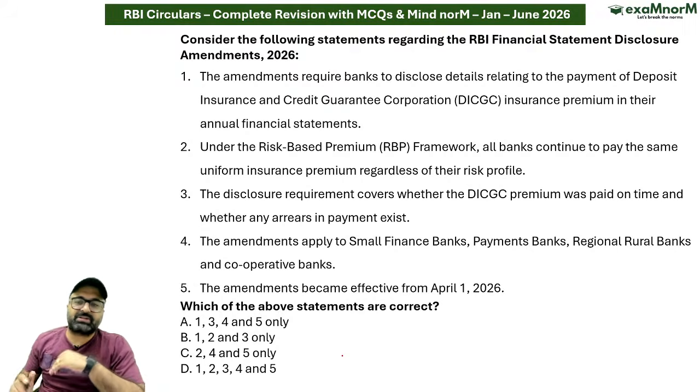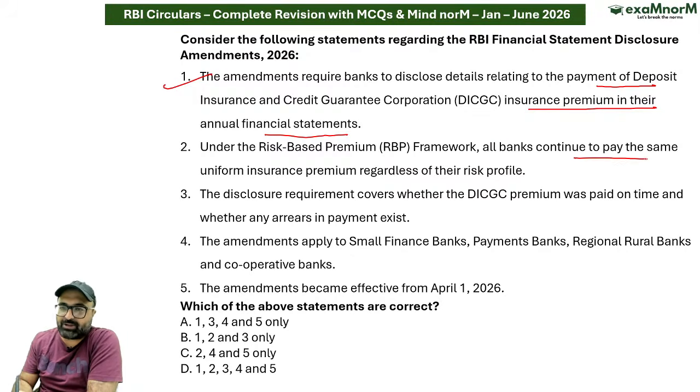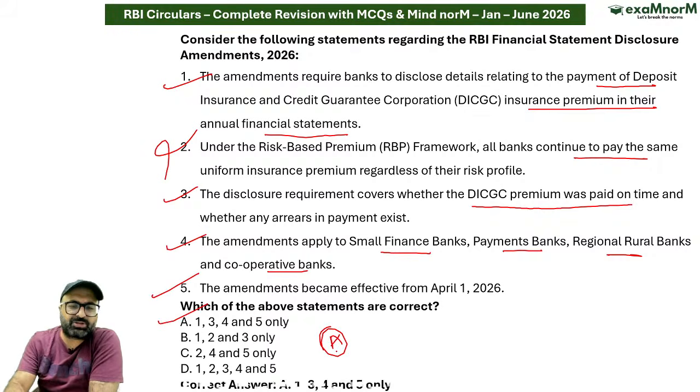So the next question is again on the same. The amendment require bank to disclose the details relating to payment of DICGC insurance premium in their annual financial statement, correct. Under the RBP framework, all banks continue to pay the same insurance premium. No sir, अब तो change हो गया. Disclosure requirement covers whether DICGC premium was paid on time or not, correct. Amendment applies to scheduled commercial, small finance banks, पेमेंट बैंक्स, रीजनल रूरल बैंक्स एंड कोऑपरेटिव बैंक्स. हाँ जी सर, उन पे अप्लाई हो रही है. They will be effective from 1st of April, correct. So answer इसका भी A option is the correct answer.